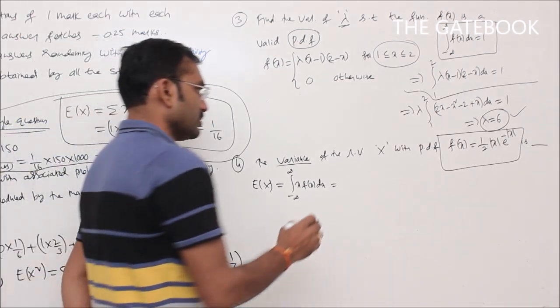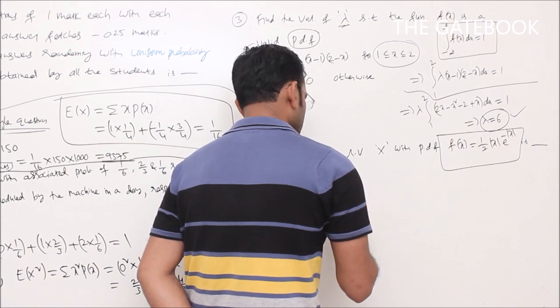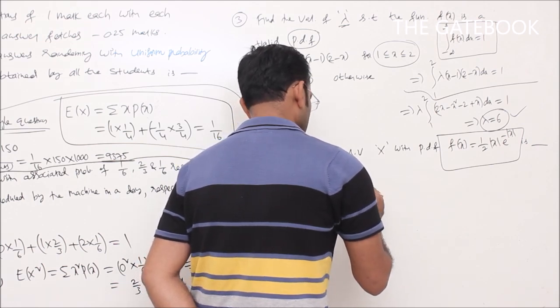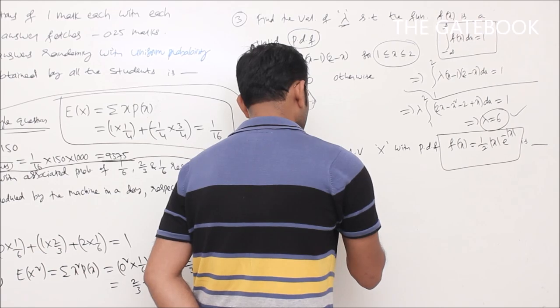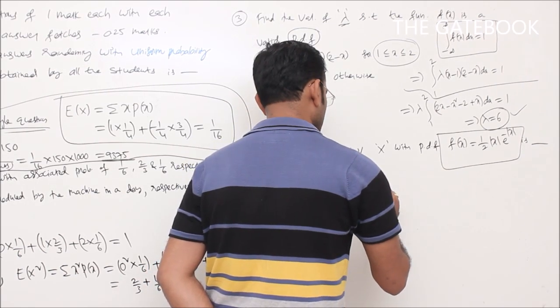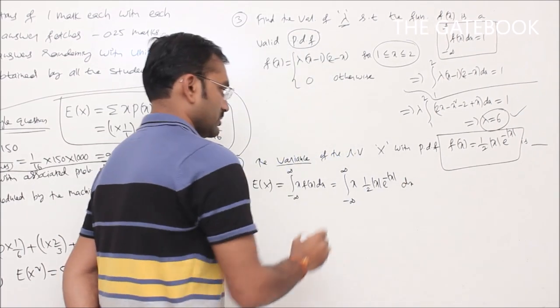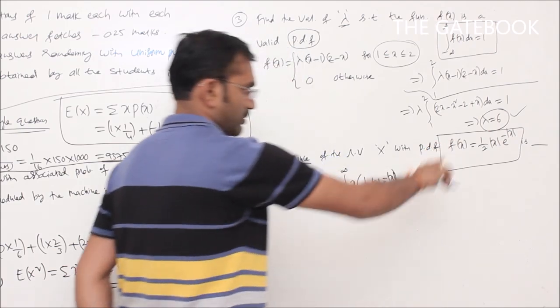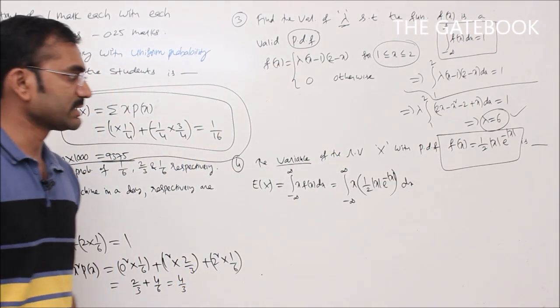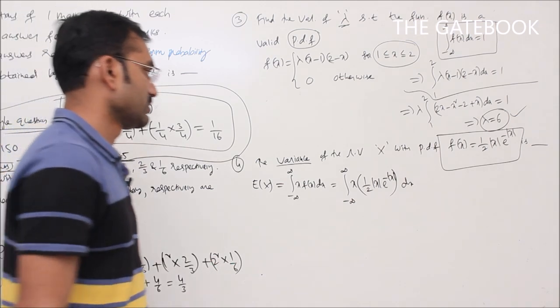So here, I can write this one as integral from minus infinity to plus infinity x into f of x. What is f of x here? 1 by 2 into mod x into e power minus mod x dx. So I am replacing f of x with 1 by 2 into mod x into e power minus mod x.